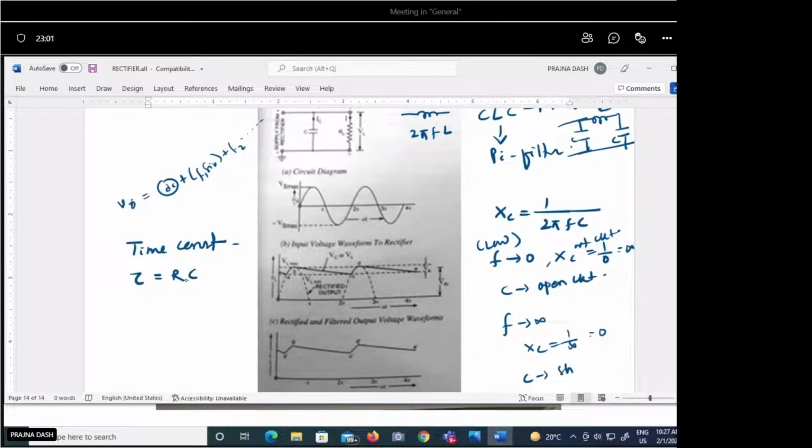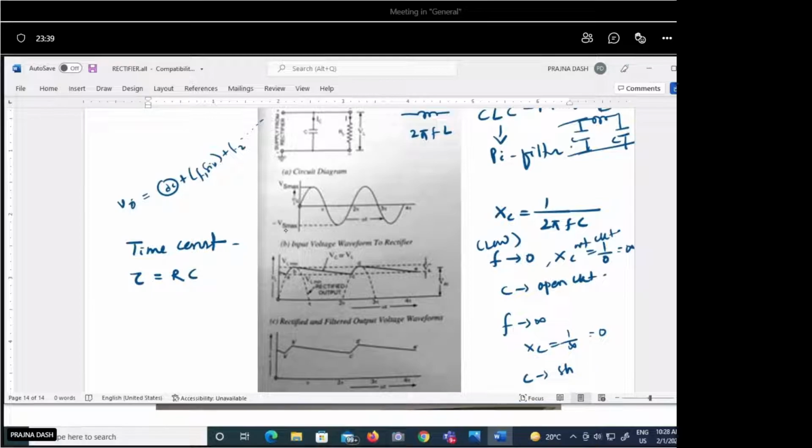Okay, so in the capacitor circuit, the input waveform moves from 0 to maximum, maximum to 0, and then 0 to negative, like that. The capacitor will charge when the diode gets forward biased. So in the half wave rectifier, if you consider, the diode is there. When the diode is forward biased, the current is passing through this circuit, so the capacitor is getting charged.